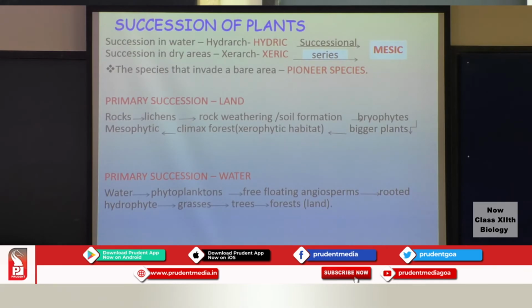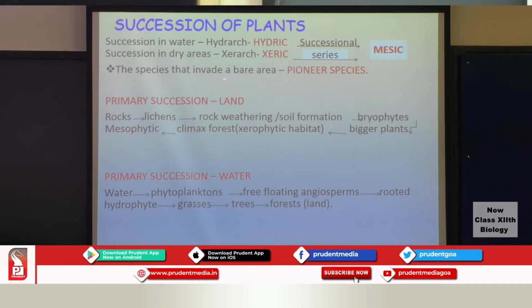Next, succession, if it takes place in water, is referred to as hydrarch succession. If it takes place in dry conditions in the xeric areas, it is referred to as xerarch succession. Now, both these successions, be it hydrarch succession or xerarch succession, will progress towards a mesic state. Now, mesic will have a moderate amount of water. In hydrarch there will be plenty of water, whereas in xerarch there will be no water at all.